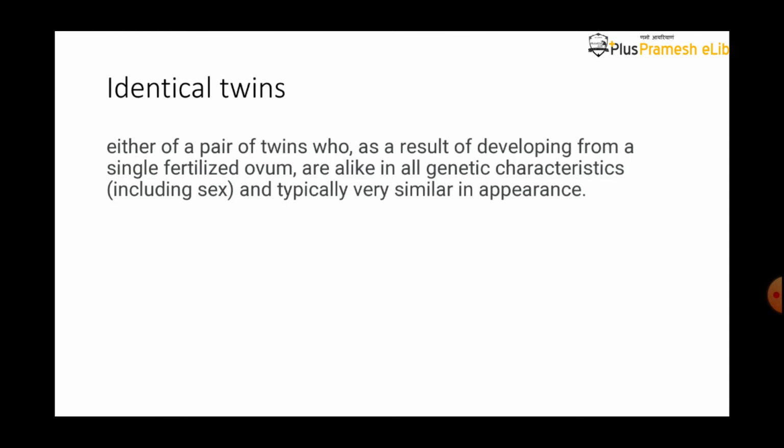Now, identical twins. What are identical twins? They are twins with the same genetic character, or alike genetic character.